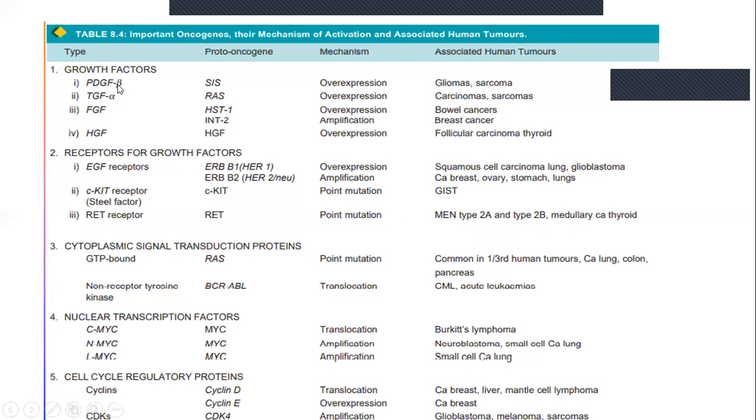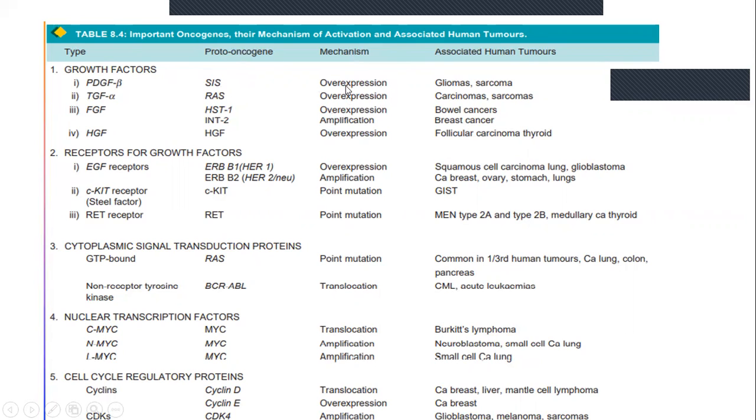Growth factors like PDGF beta, TGF alpha, FGF, HGF. The proto-oncogenes here include SIS, RAS, HST2, INT2, HGF. These were the proto-oncogenes to their corresponding growth factors. Mechanism includes overexpression, amplification. That means overexpression of these proto-oncogenes.